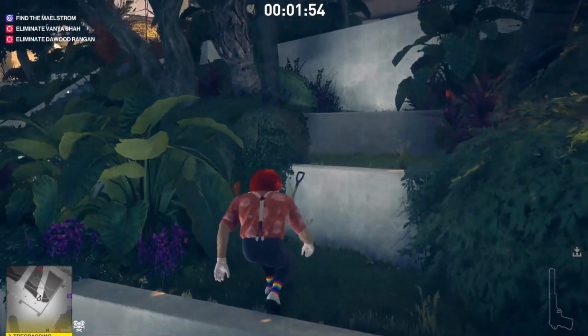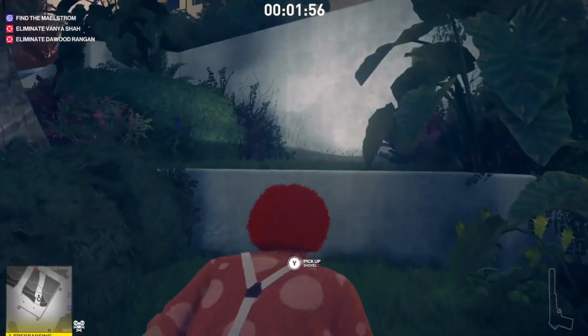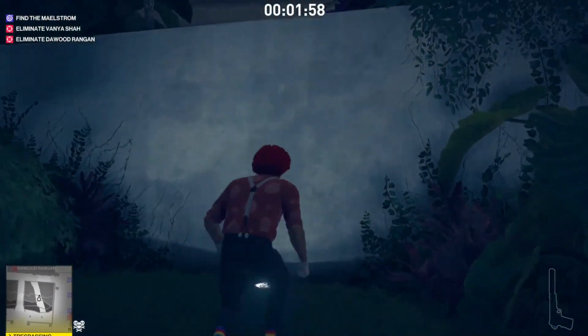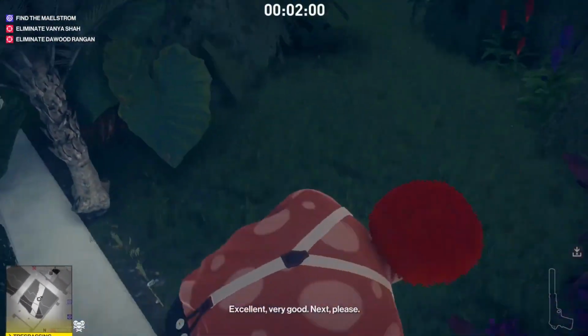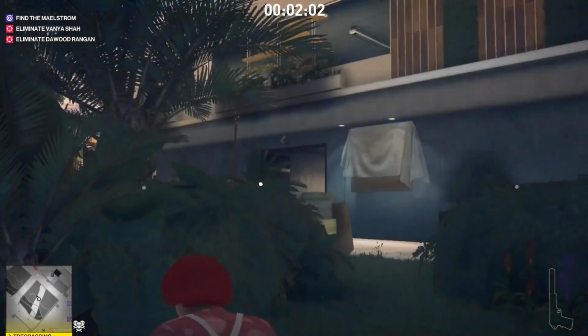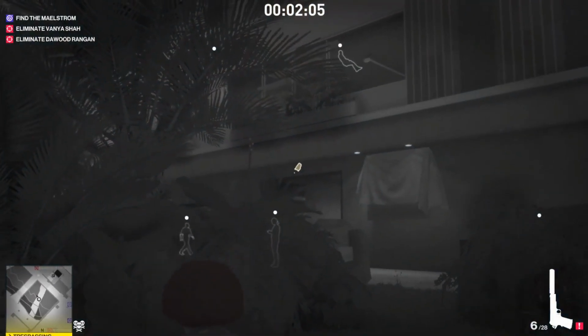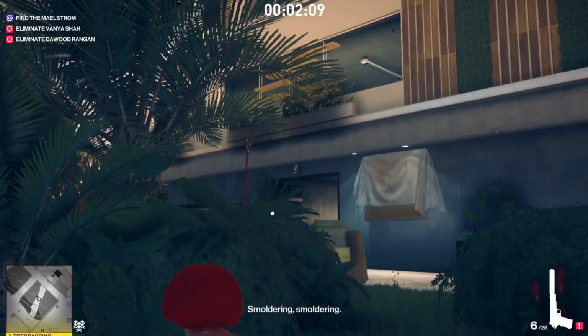So our plan here is to make sure that the painter actually finds his paint, and he goes and calls Dawood Rangan, and Dawood Rangan is in that room so that Kashmirian has a clear sight of him.